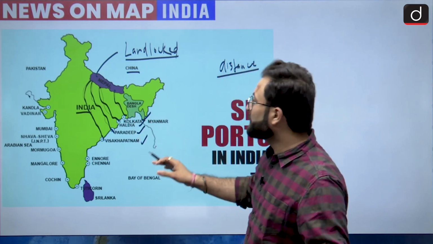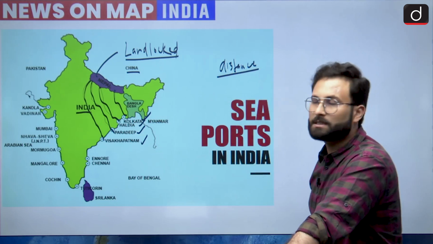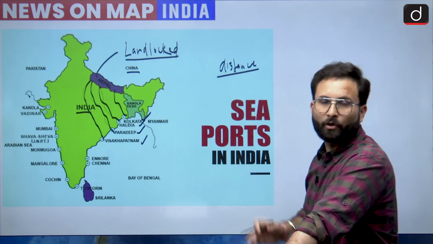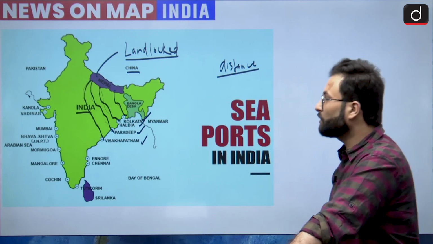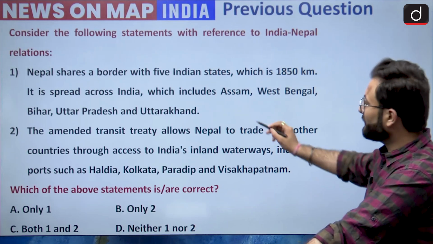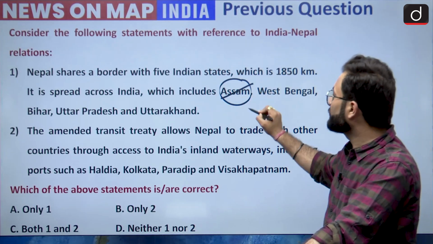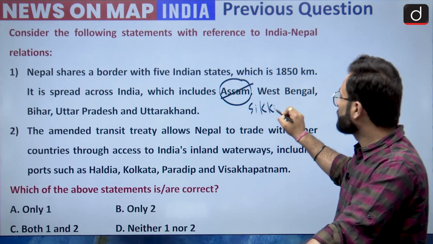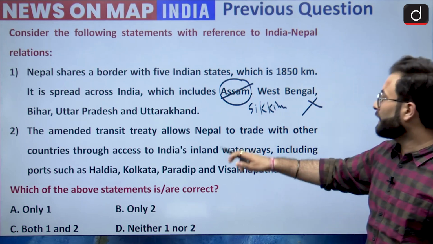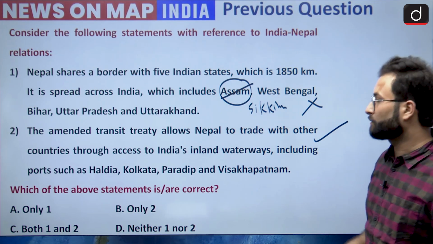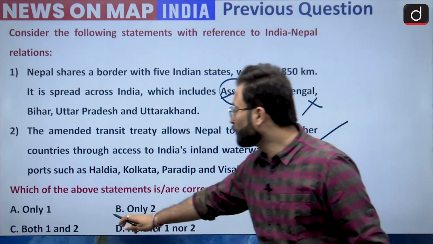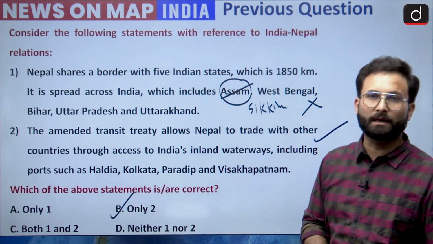So I hope this is clear. We are giving them access to these ports through inland waterways. Okay, so this statement is also correct. Here you can see this statement, we have seen that it is not Assam, it is Sikkim, so this is incorrect. Then this statement is totally correct. So that is why we can say that only 2 or B would be your right answer.